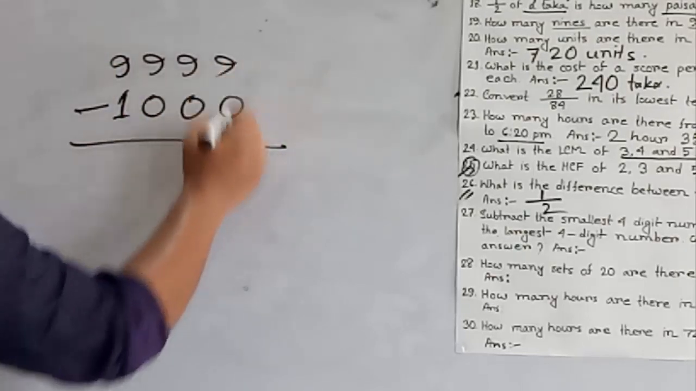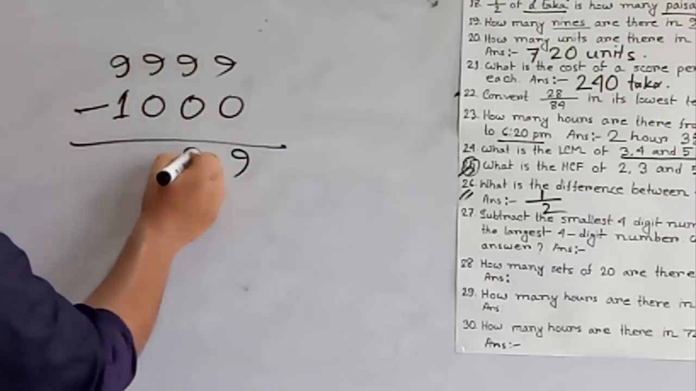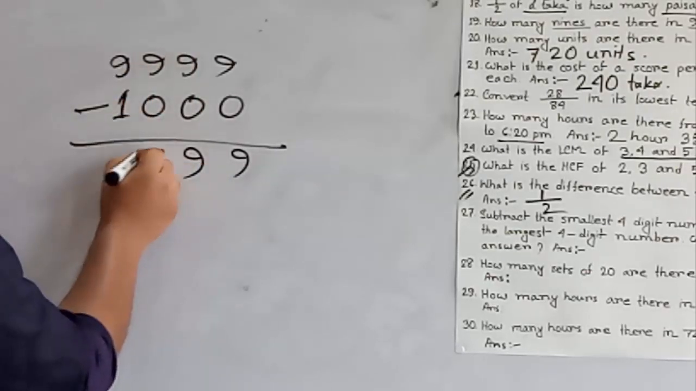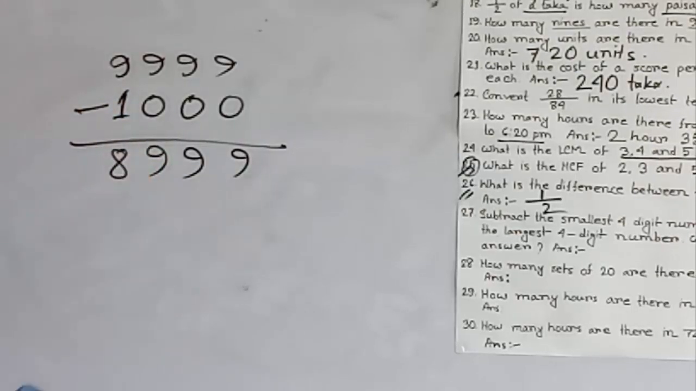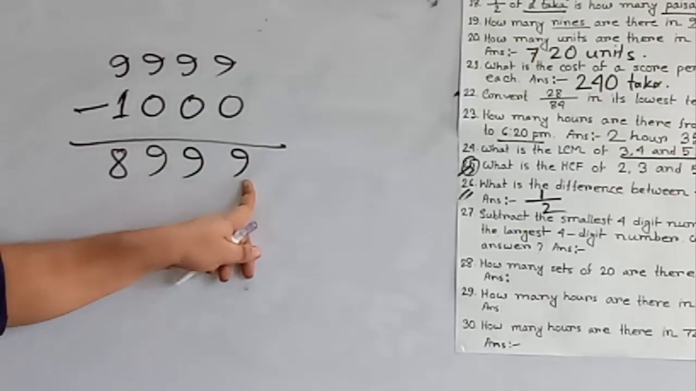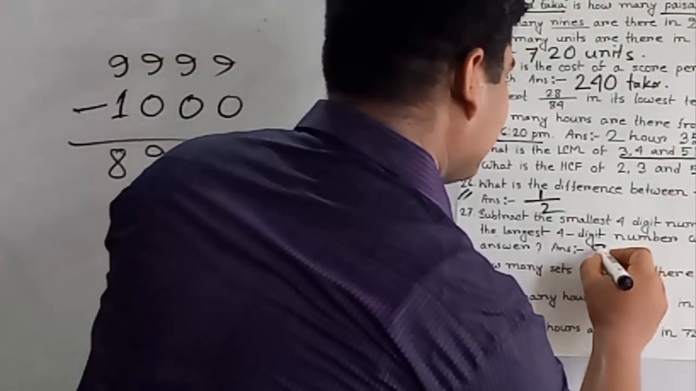If we subtract 0 from 9, then we get 9. If we subtract 1 from 9, then we get 8. So 8999 is the answer of question 27.